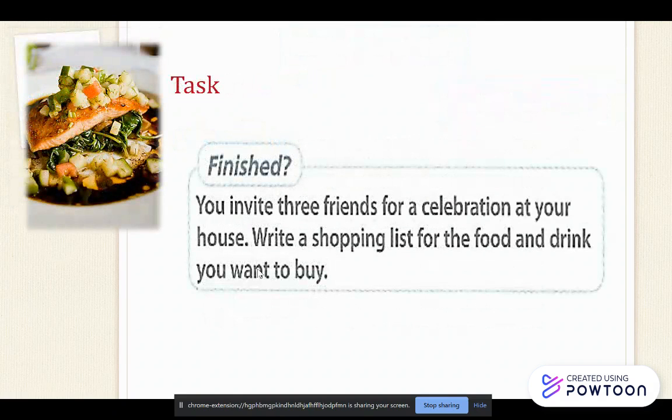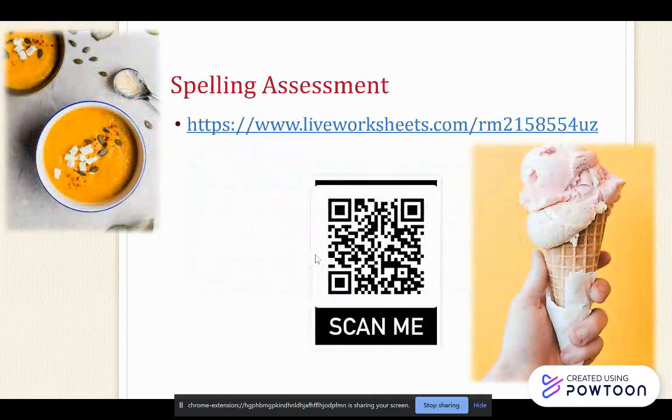So finally, your task is to invite three friends for a celebration at your house. Obviously, now we can't do that, but you can prepare a shopping list for the food and drink that you want to buy. Let's imagine that you have a celebration at home, and what is the shopping list that you can prepare for the food and drink that you are going to get for the celebration? That is your task. That's the end of this part of the lesson.